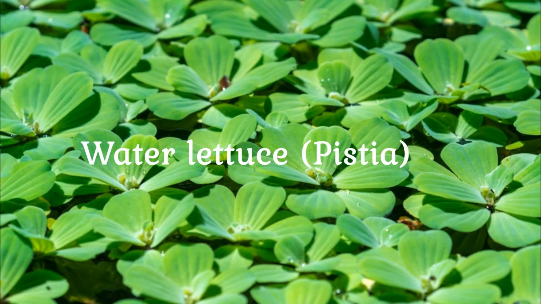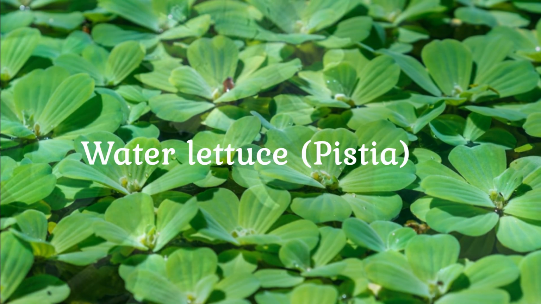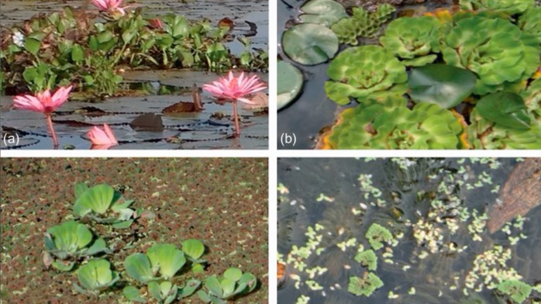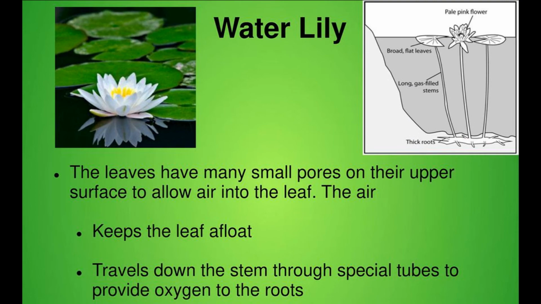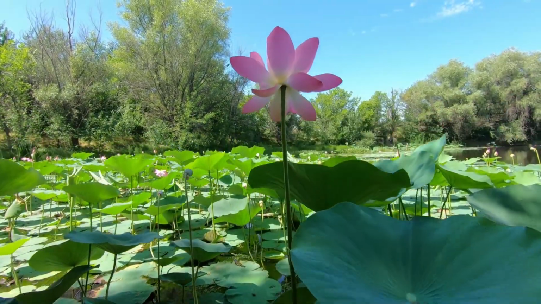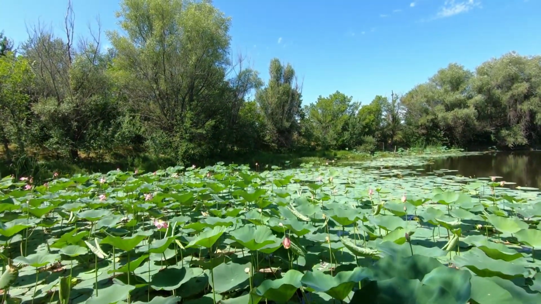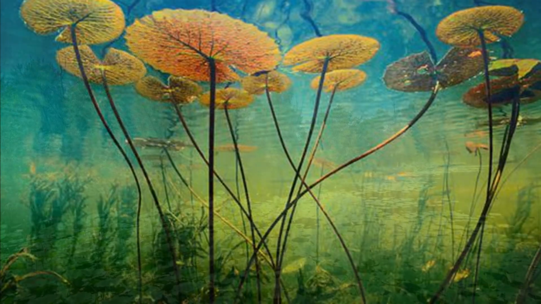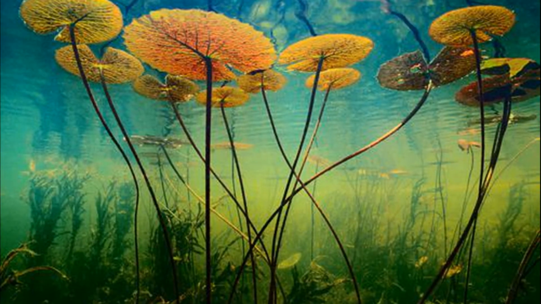For example, water lettuce or pistia. Free floating. These plants float freely on the surface and are not attached to the soil. The stem may be reduced or may be soft, slender, and spongy. Example, water lily. This makes the stem light and also prevents it from breaking under water pressure. A large number of air cavities are present, which make the plant buoyant and helps them float.